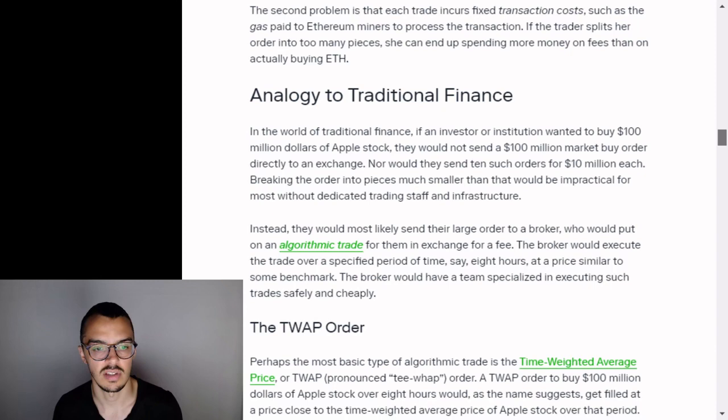Instead, they would most likely send their large order to a broker, who would put on an algorithmic trade for them in exchange for a fee. The broker would execute the trade over a specified period of time, say 8 hours, at a price similar to some benchmark. The broker would have a team specialized in executing such trades safely and cheaply.